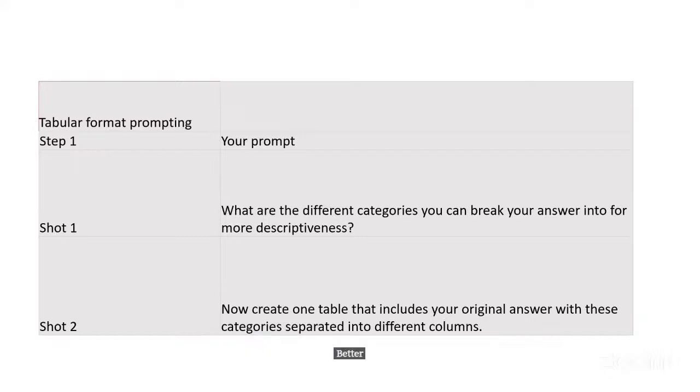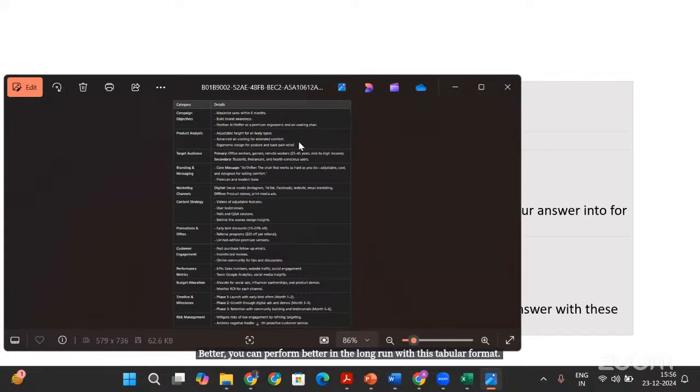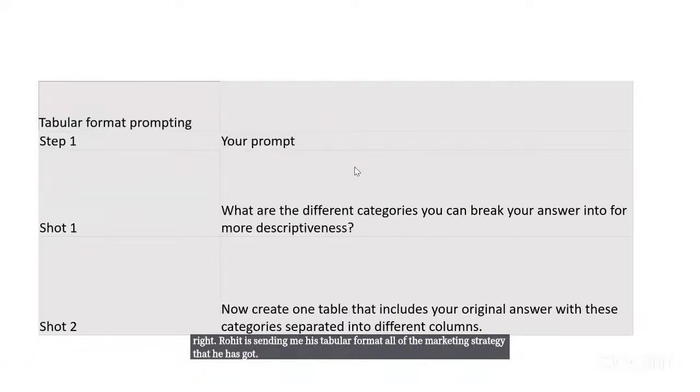You can perform better in a long run with this tabular format. All right, Rohit is sending me his tabular format, all of the marketing strategy that he has got. Okay, so let's move